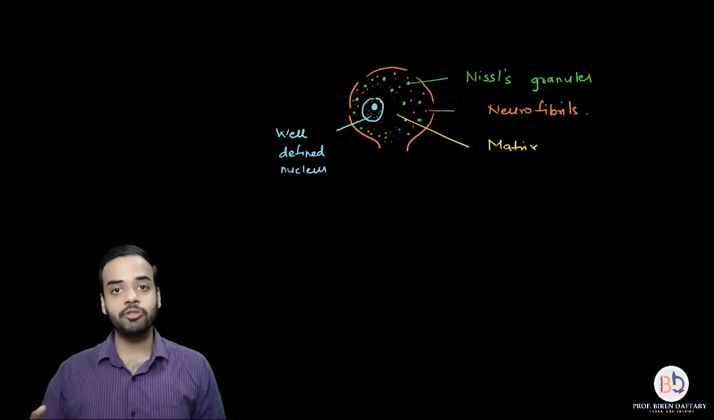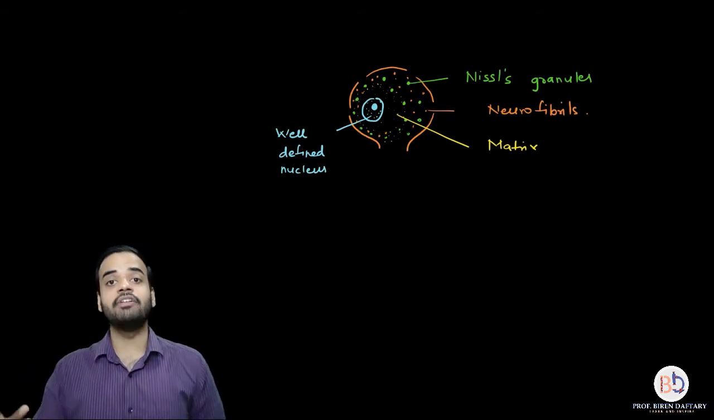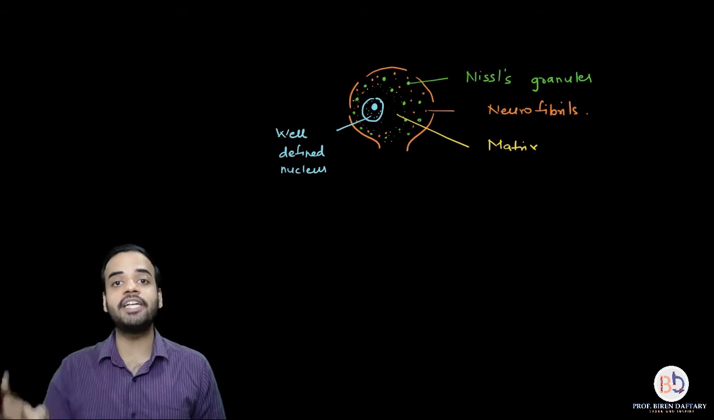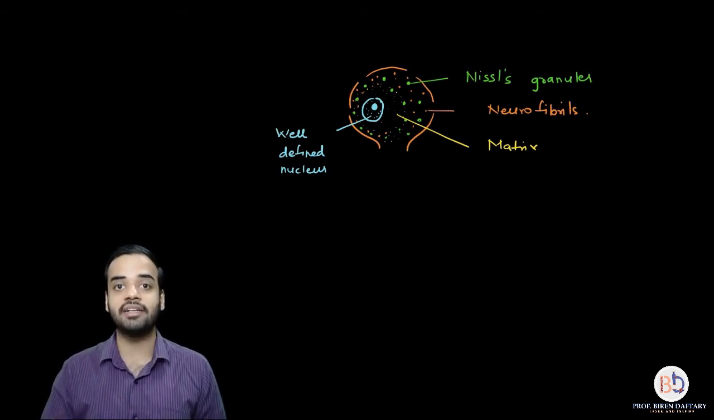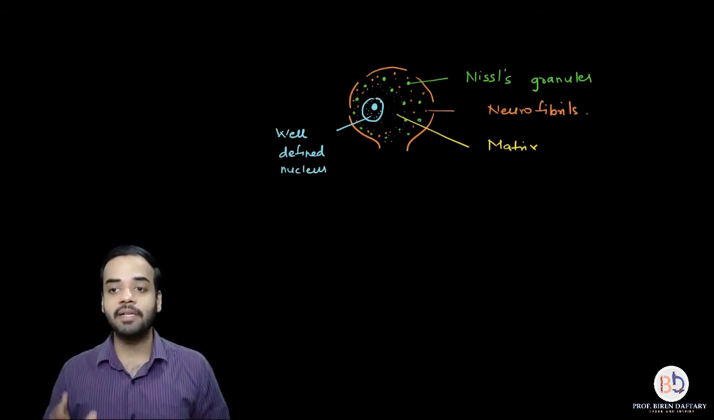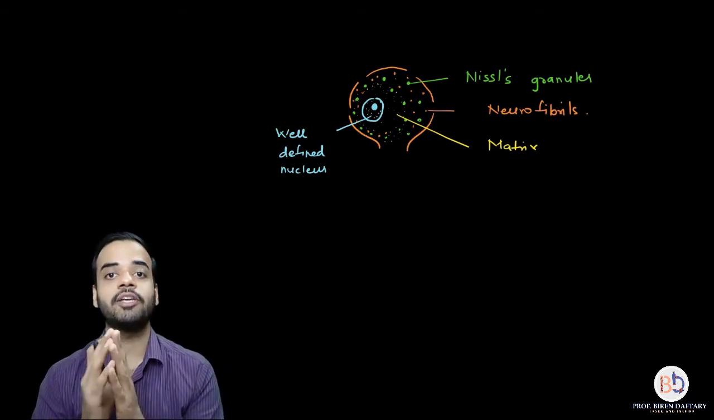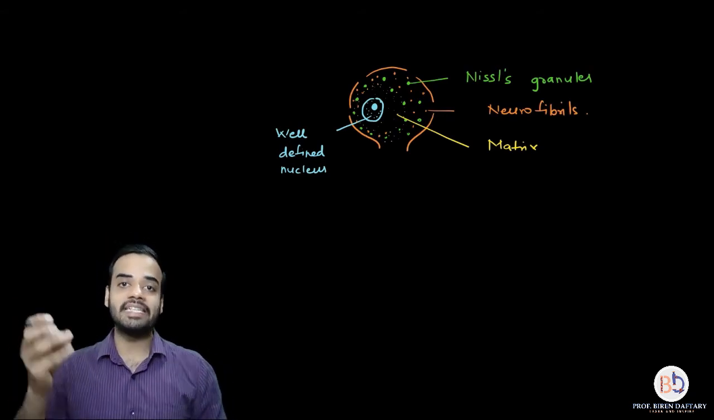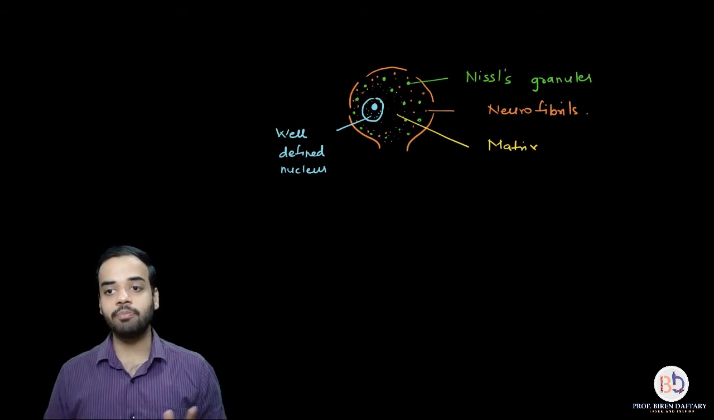Nissel's granules produce neurotransmitters, which help in conduction of impulse between two neurons. I hope the difference is clear. Inside the neuron, the transmission of message or impulse is done by neurofibrils. So the function of neurofibrils is transmission of impulse inside the same neuron. I hope this is clear.